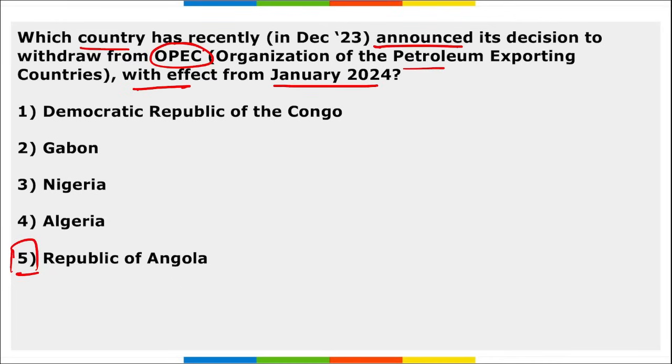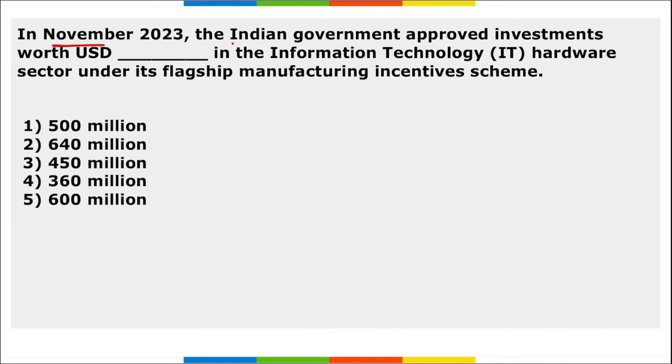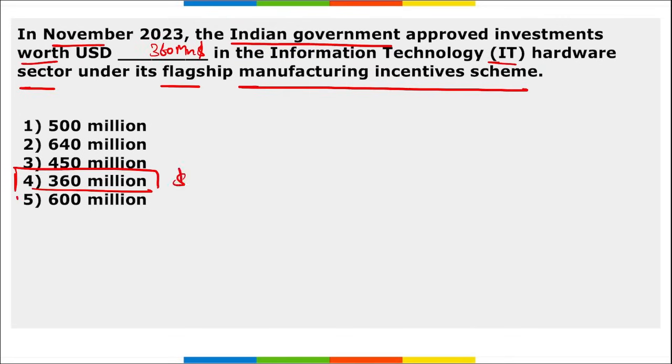Next, in November, Indian government approved the investment worth $360 million in the IT hardware sector under the flagship manufacturing incentive scheme. I repeat, Indian government approved the investment worth $360 million in the IT hardware sector under their flagship incentives scheme. Right?